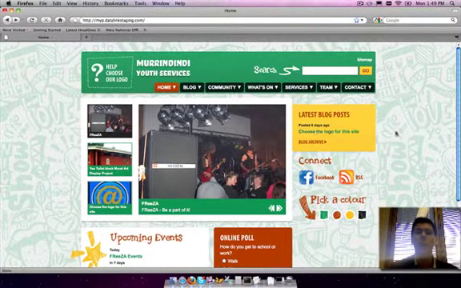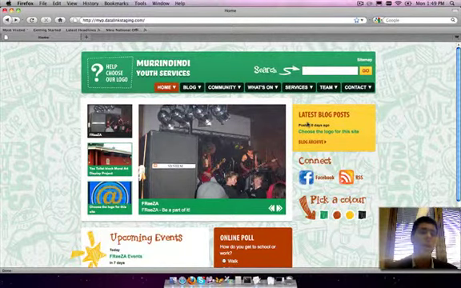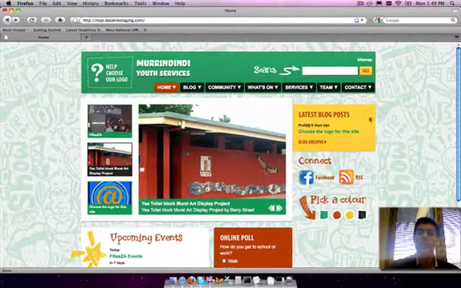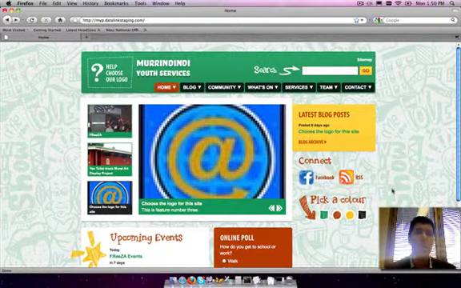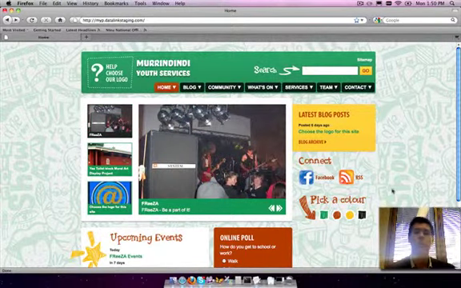The other areas of the home page, we've got this latest blog post area which shows off various blog articles. We've got this connect area which is basically a bunch of social media links to various things such as Facebook. There's an RSS feed that people can subscribe to if they use something like iGoogle or a personal start page. Those icons can be added to.